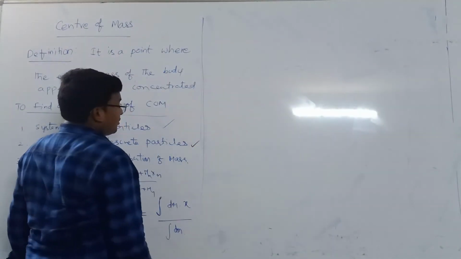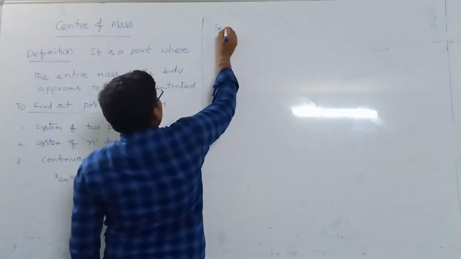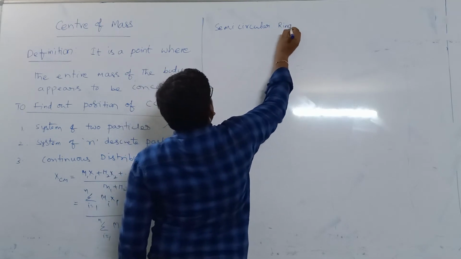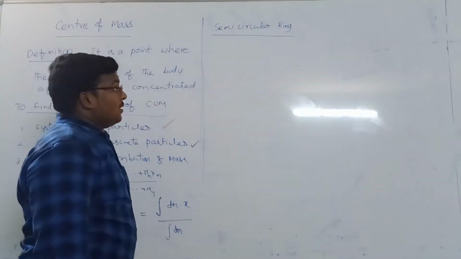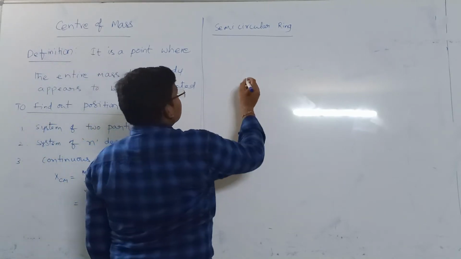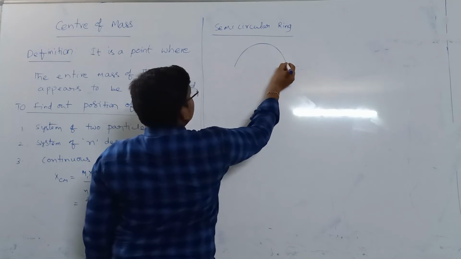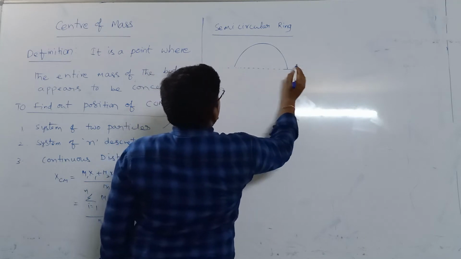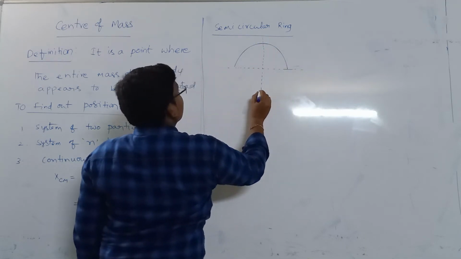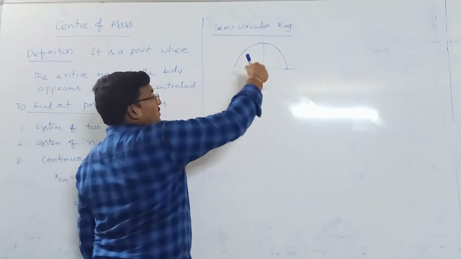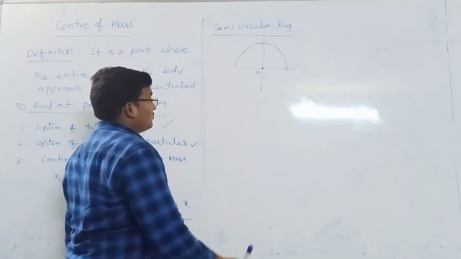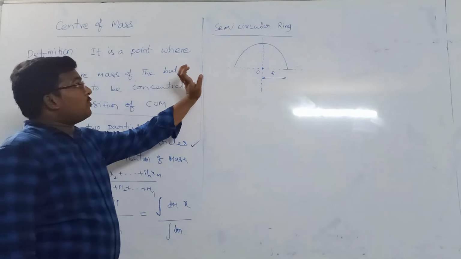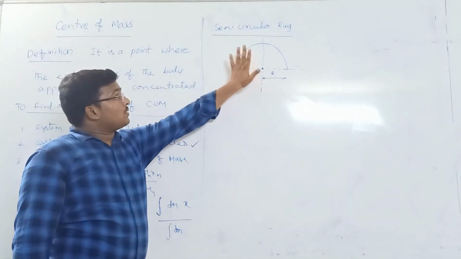So, center of mass position for semicircular ring. Let me take a ring. It's a semicircle. Origin, and ring radius is, let me take capital R. Now we are going to find out the center of mass position for this semicircular ring.